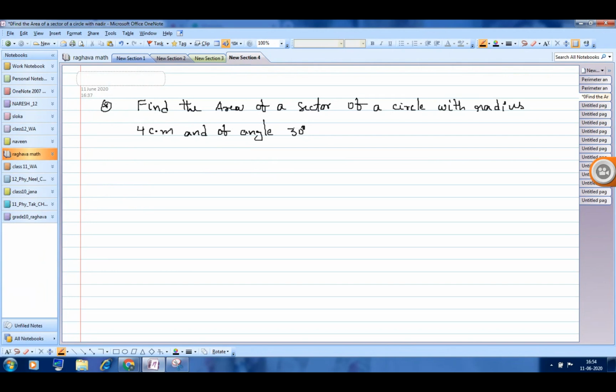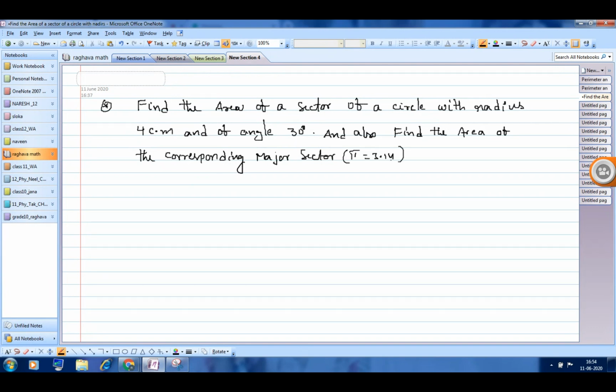Also find the area of the corresponding major sector. Consider pi is equal to 3.14.